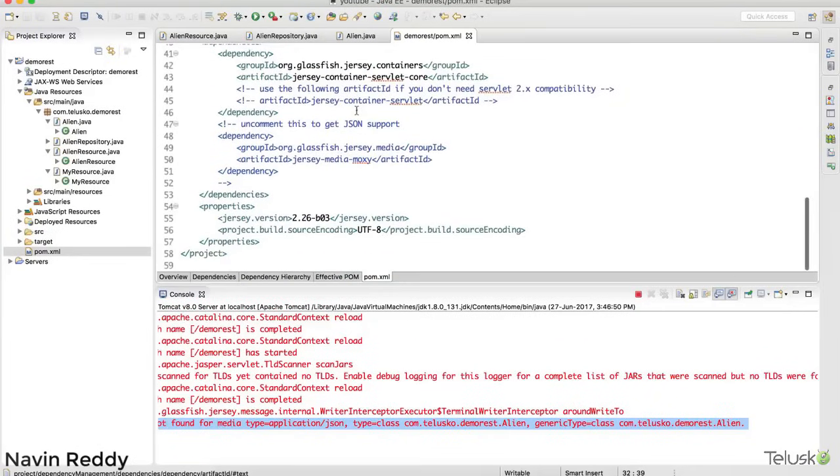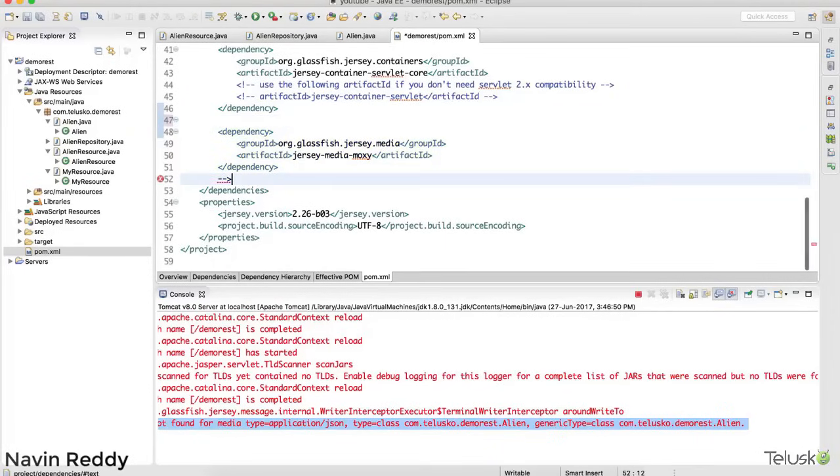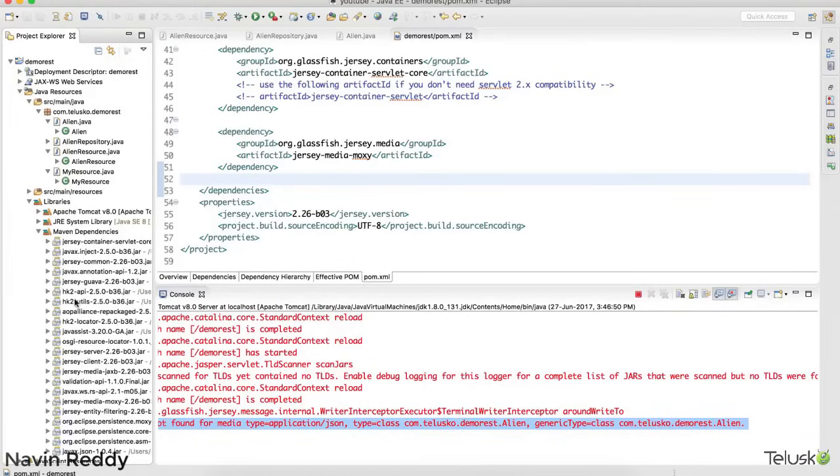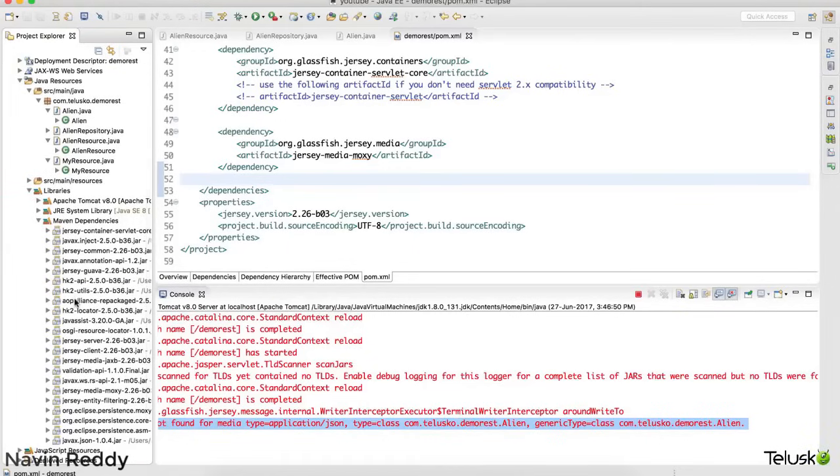We have one more dependency, which is called Jersey Media Moxy, and that is in a commented state. If you just uncomment it, you will get this dependency in your Maven dependencies, where you can find it here. If you go to Library, then Maven, you can see we don't have Moxy as of now, but we got it.